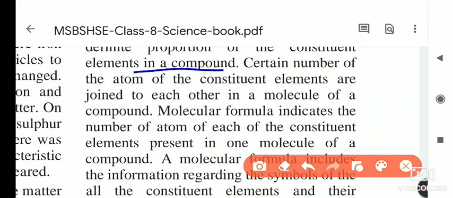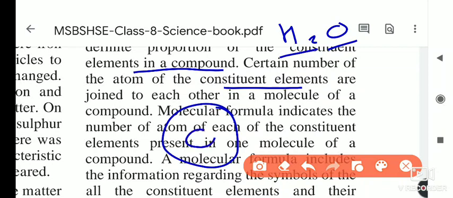Okay, so suppose we take the example of H2O. A molecular formula indicates the number of constituent elements. Which are the constituent elements in this? Hydrogen and oxygen, and they join to each other in a molecule of a compound. Suppose this is our oxygen and here is a hydrogen. This type of compound it forms, and the molecular formula indicates the number of atoms.